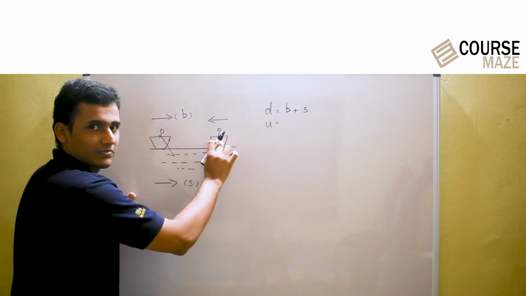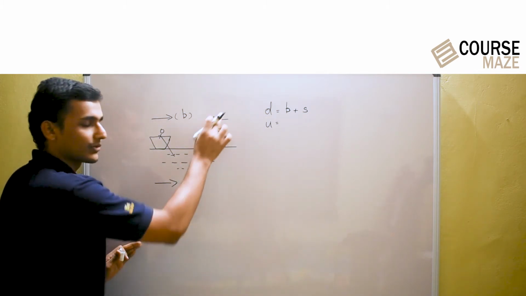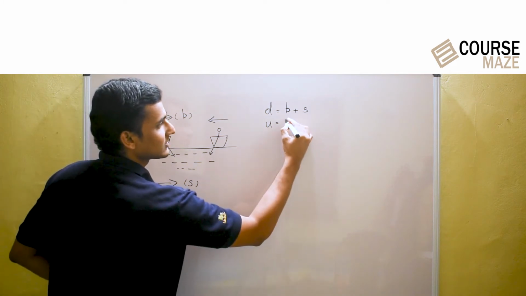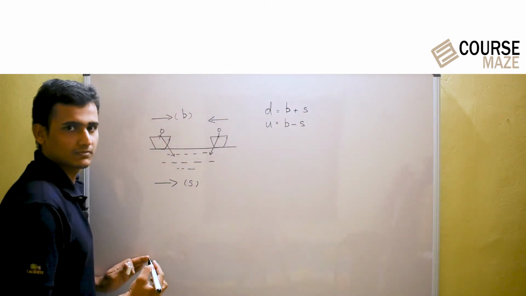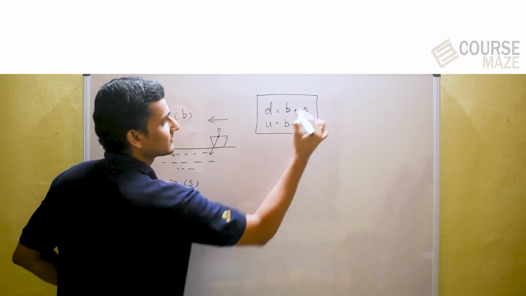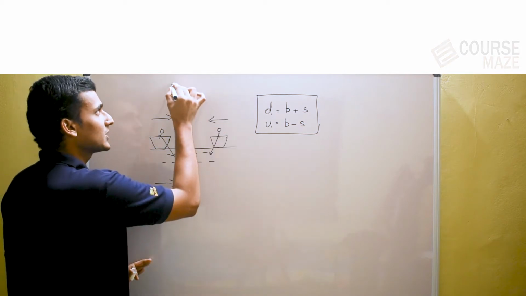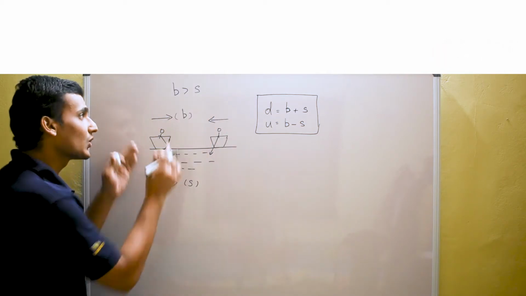In upstream, the boat and the stream are in the opposite direction. That means speed of the boat minus speed of the stream. This is a general equation for boats and streams. And also the speed of the boat is always greater than speed of the stream. Then only the boat can move.